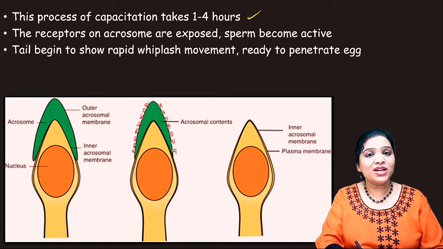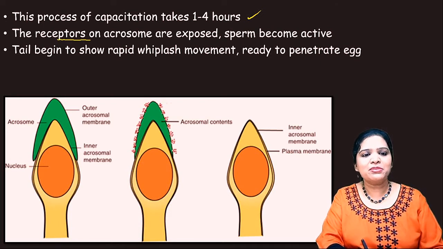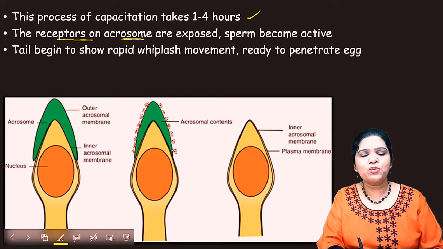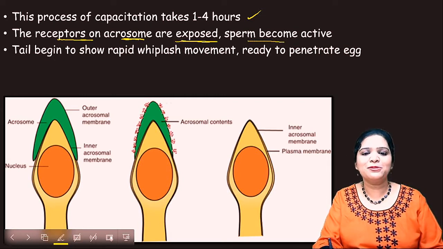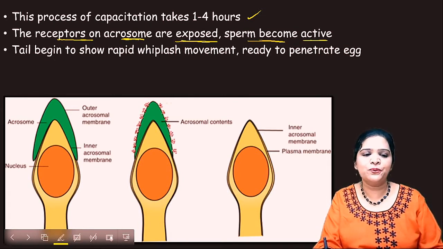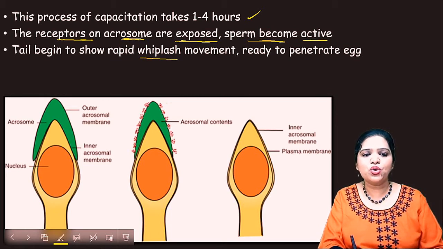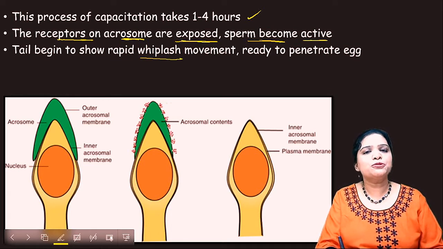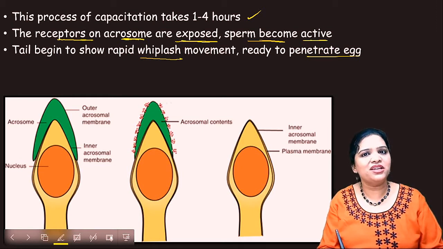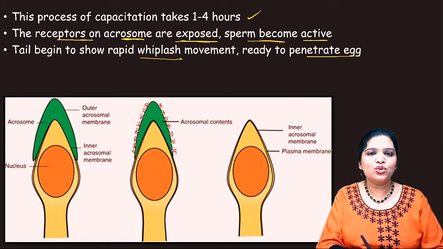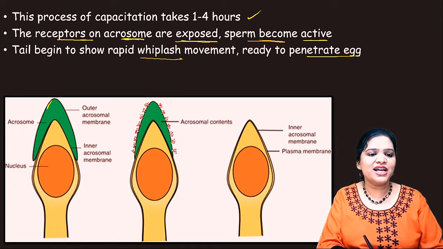So what exactly happens? There are some receptors on the acrosome head. Those receptors are exposed. Now the sperm is very much active, and it starts to show its whiplash movement, so that it is ready to penetrate the egg. Look at this picture here. This green color is the acrosome.